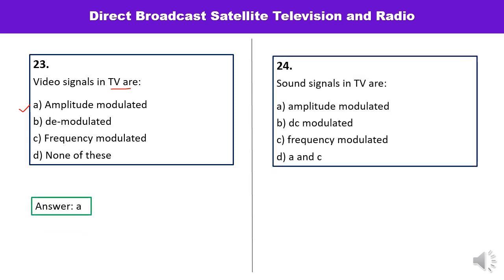Question number 26 is, sound signals in TV are amplitude modulated, DC modulated, frequency modulated, or amplitude and frequency both. So the sound signal in TV is frequency modulated. Answer is C. Remember, video signals are amplitude modulated and sound signals are frequency modulated in case of television.